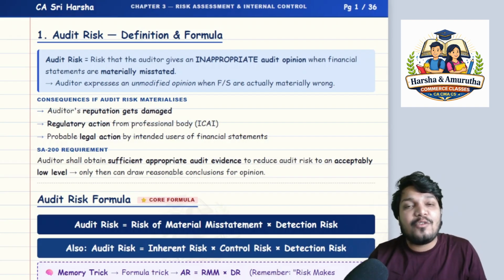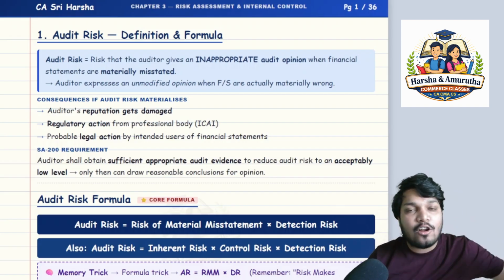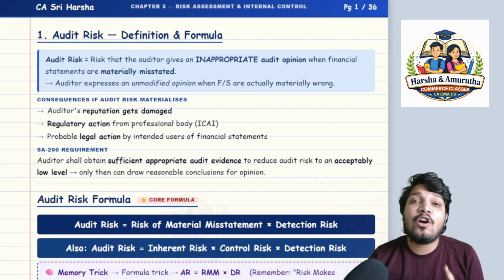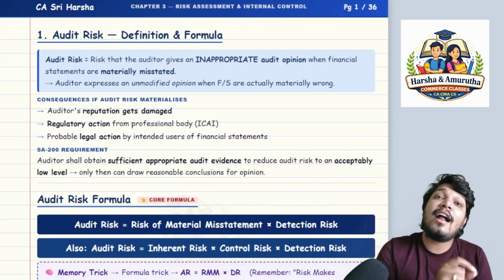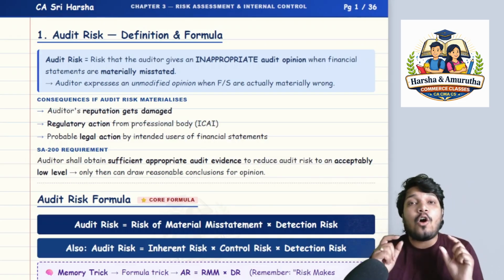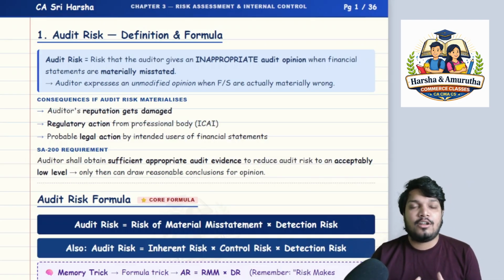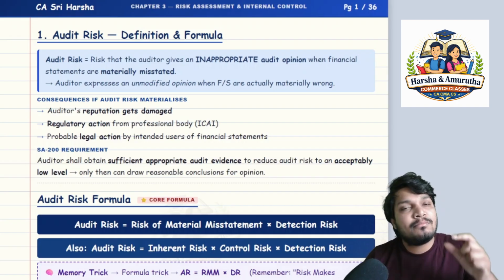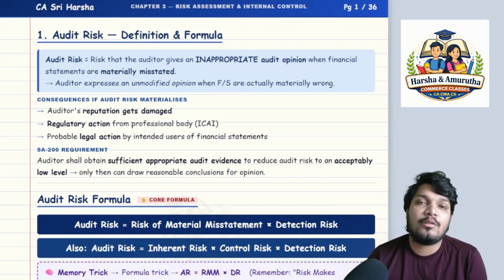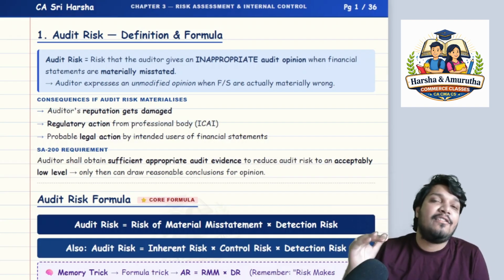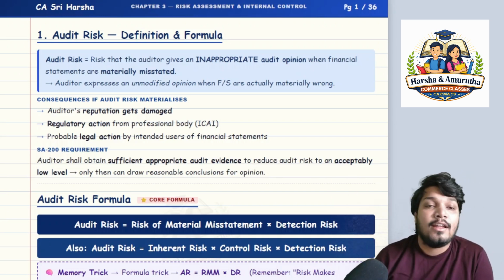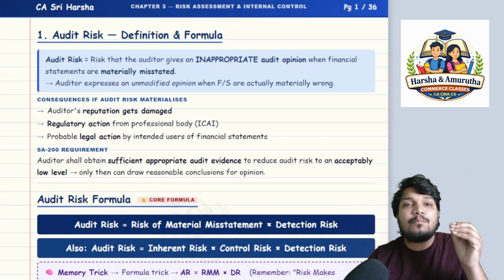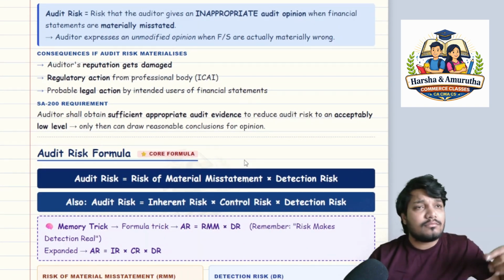The reputation of entire auditing community, reputation of entire auditors, right? It got tarnished on that day. Correct? It got tarnished on that day. So the auditors who are supposed to give an appropriate opinion should be very much vigilant and watchful, sir, because it directly affects your reputation and that of ICAI.